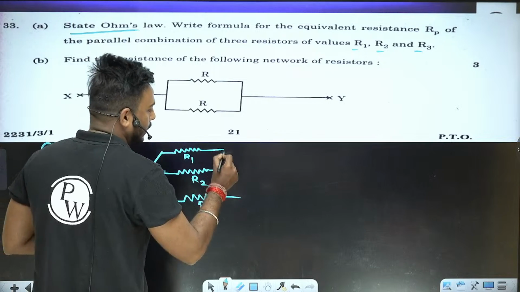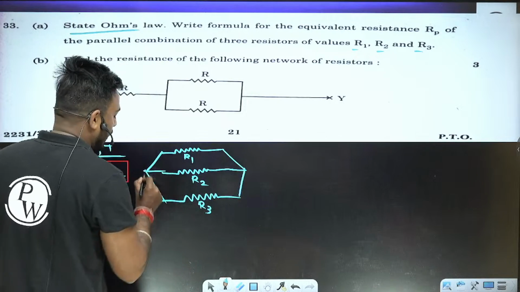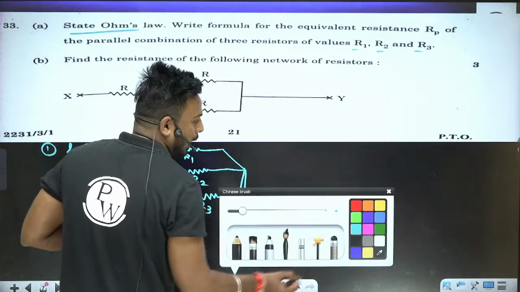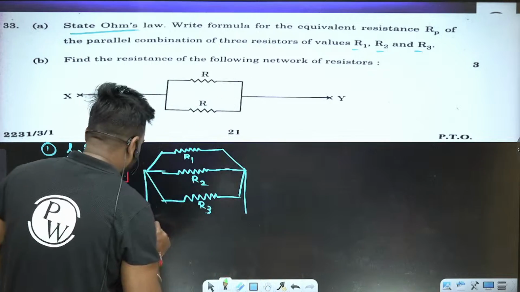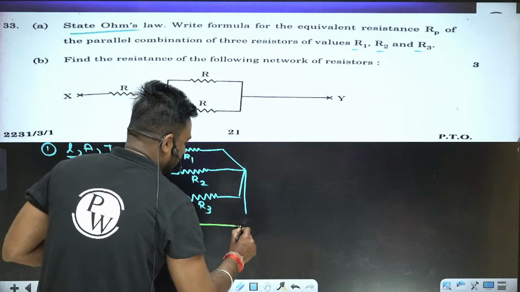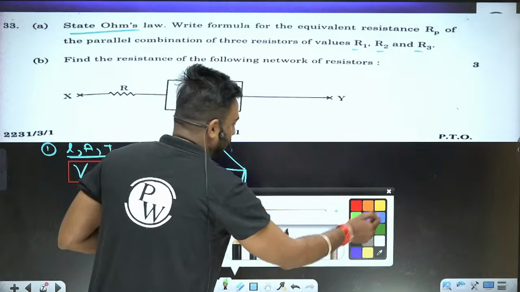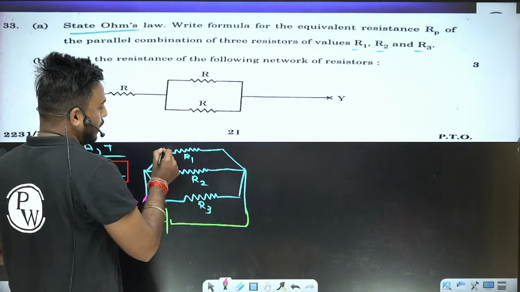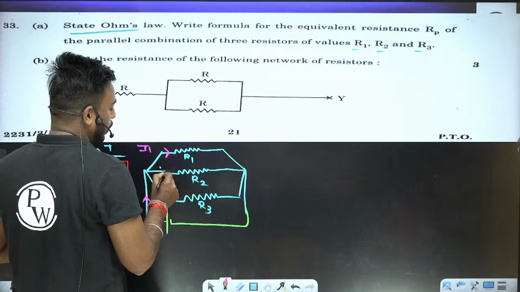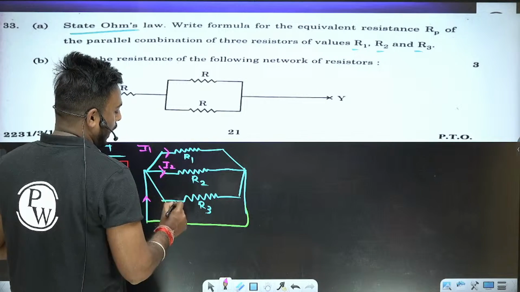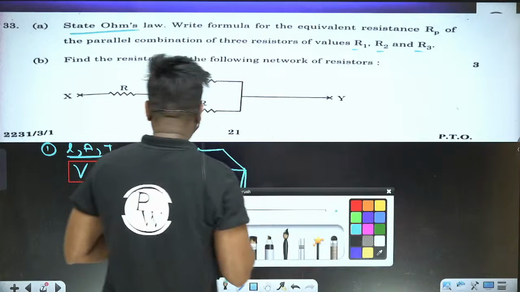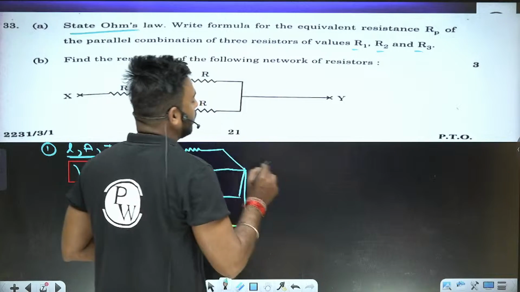Now connect all of these in parallel combination, and to provide potential difference between the ends of this combination we need to connect a battery. Let current I flow through the combination. I1 will pass through R1, I2 through R2, and I3 through R3. We need to find the value of equivalent resistance.